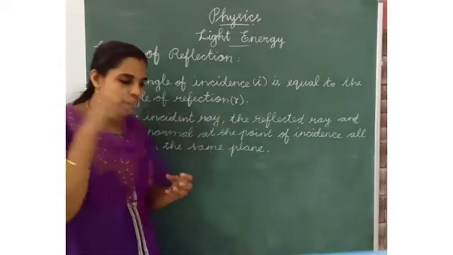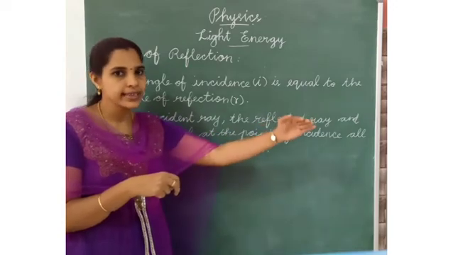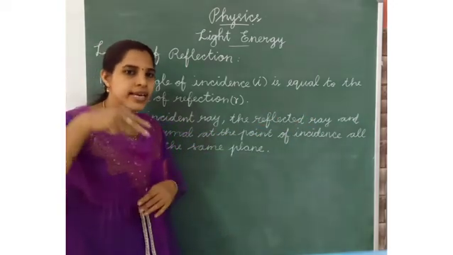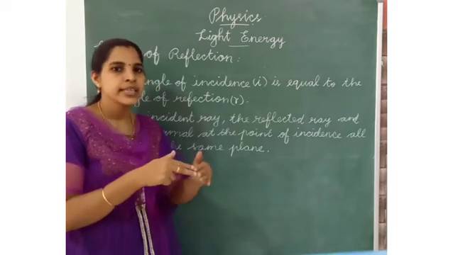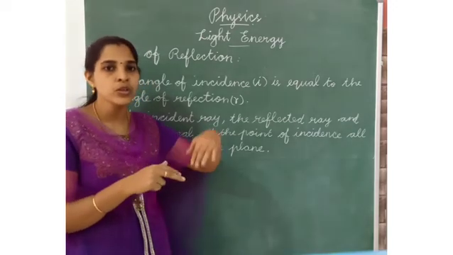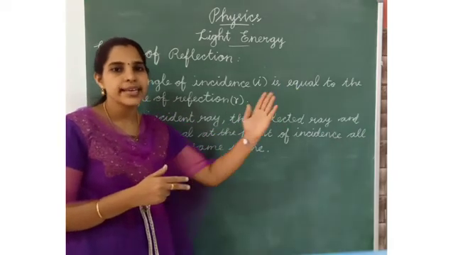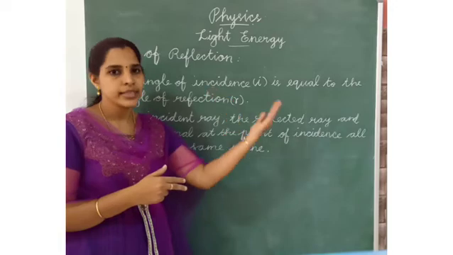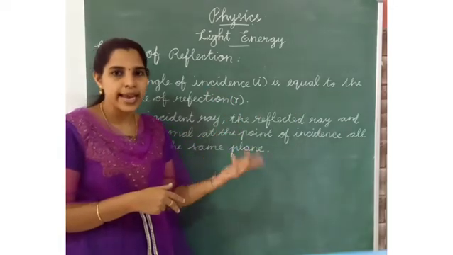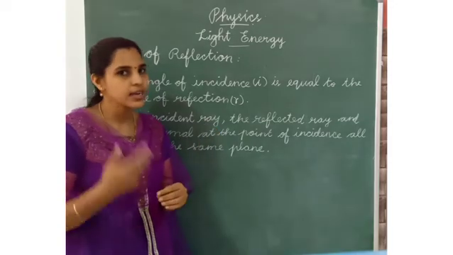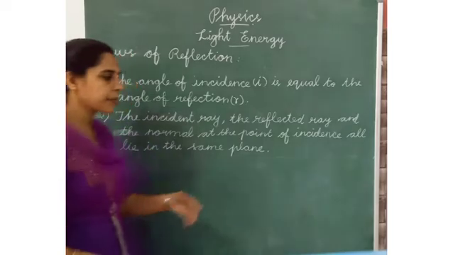When light falls on a surface, it will be reflected at an angle. The incident ray makes an angle of incidence, and that is equal to the angle of reflection. When the ray of light is reflected in another direction, it makes an angle. So the angle of incidence and angle of reflection will be the same.